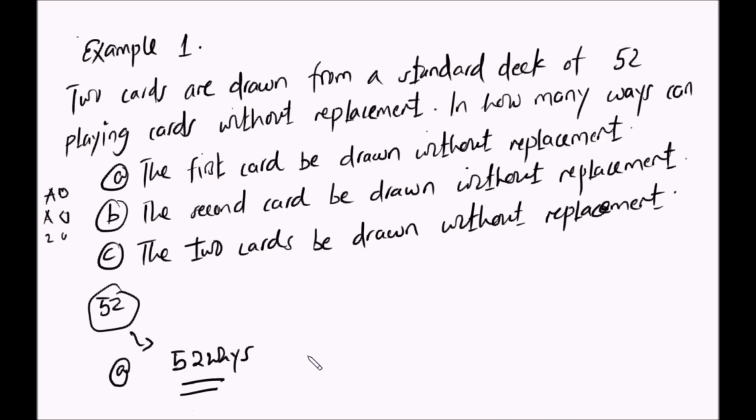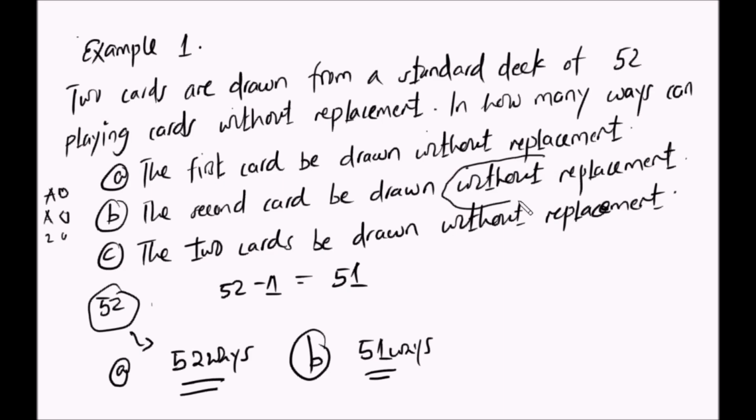Ni 52 ways. Sasa ukishachomoa karata ya kwanza zinakuwa zimebaki ngapi? Kwa hiyo 52 minus 1 inakuwa imebaki 51. So in how many ways can the second card be drawn without replacement? Itakuwa ni 51 ways. Yaani zile karata 51 zilizobaki unaweza kuchagua yoyote pale, kasoro ile ambayo ishaondoka. Ndio maana hii neno without replacement. Yaani ukishaitoa usirudishe ile karata tena kwenye ile pack.